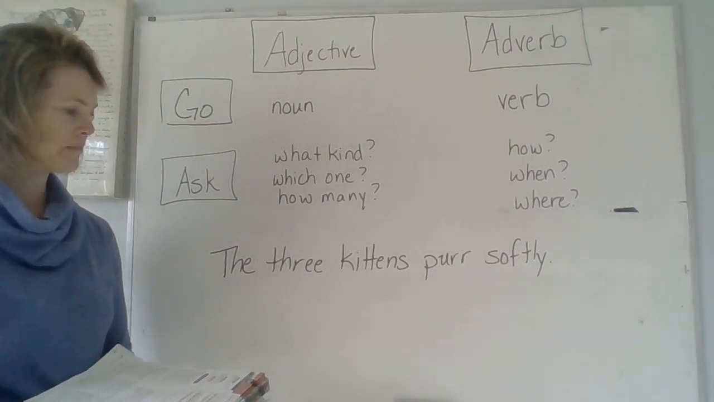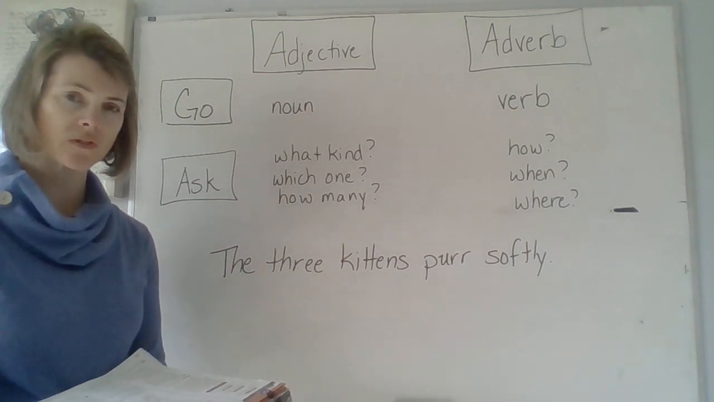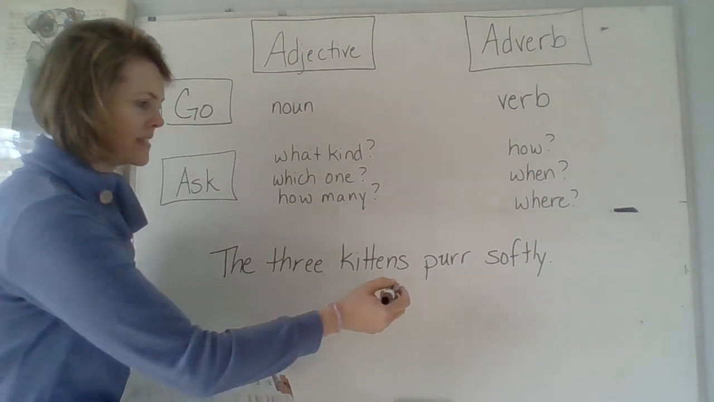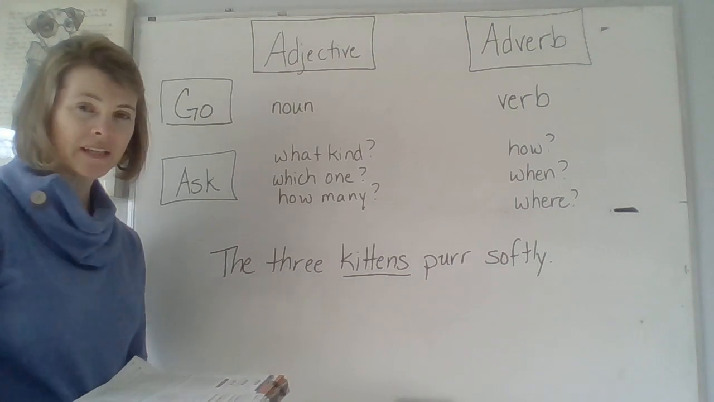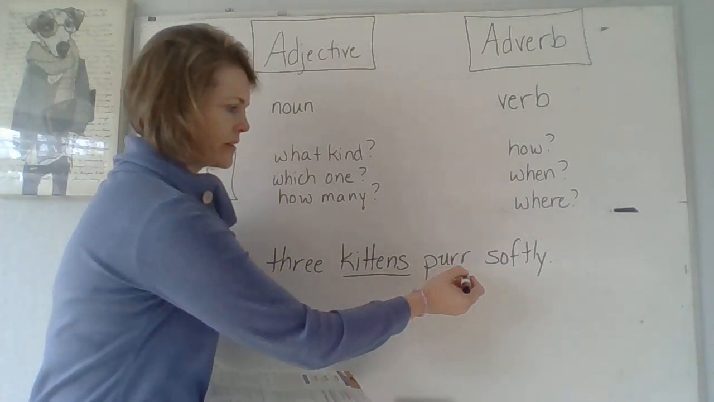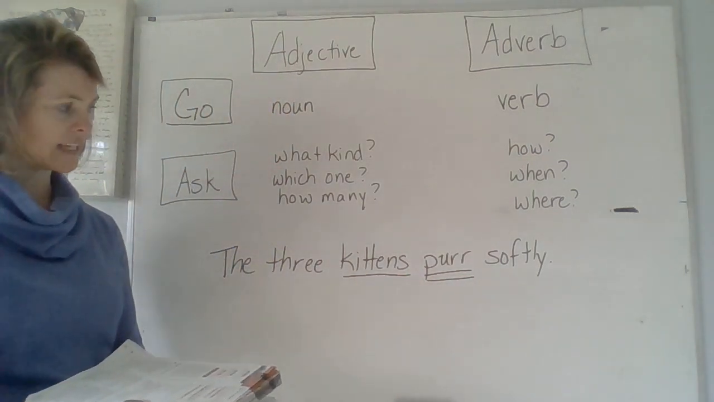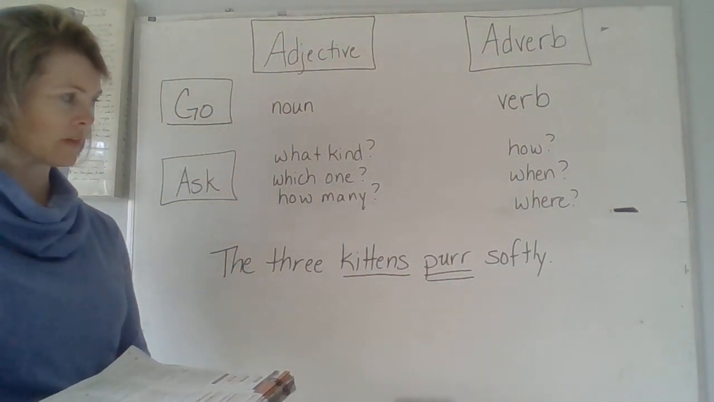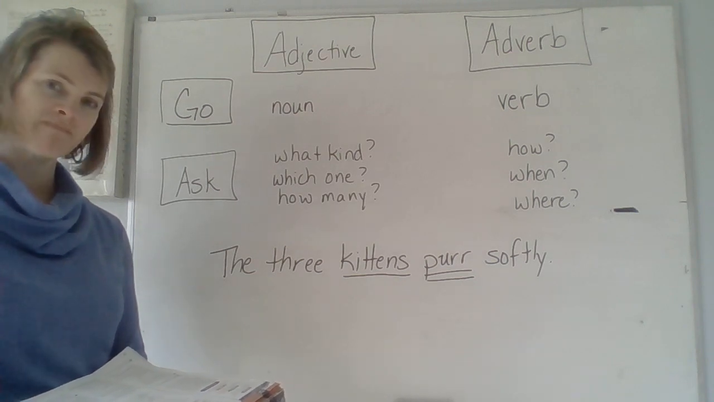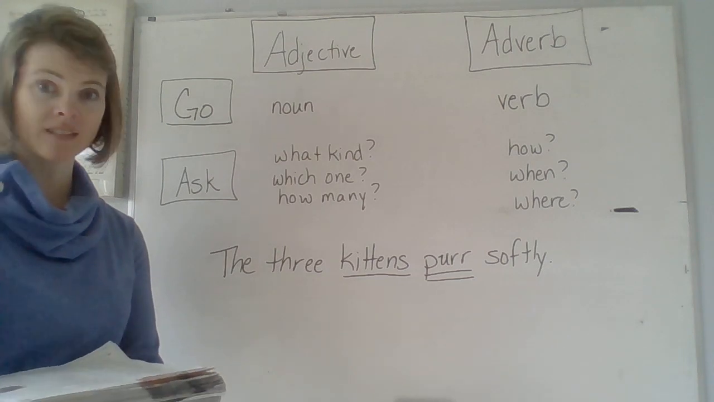Let's try this one. The 3 kittens purr softly. Who purrs softly? Kittens. What is being said about kittens? Kittens purr. That's what they're doing. Are there any other nouns in this sentence? Any other persons, places, or things? Nope, that's it. So I have my noun and I have my verb. This is going to be pretty simple.